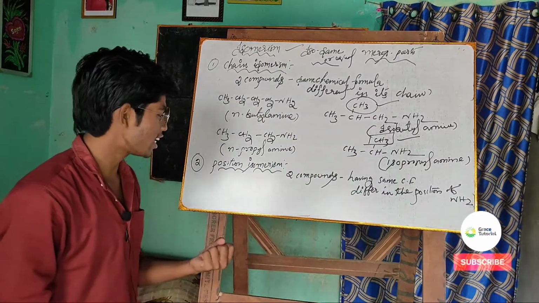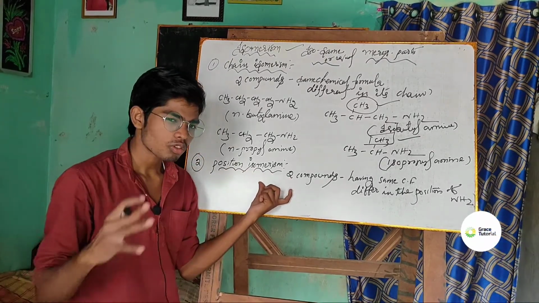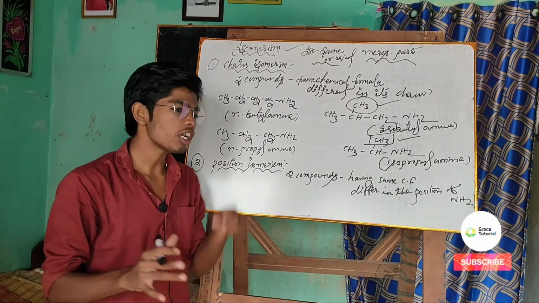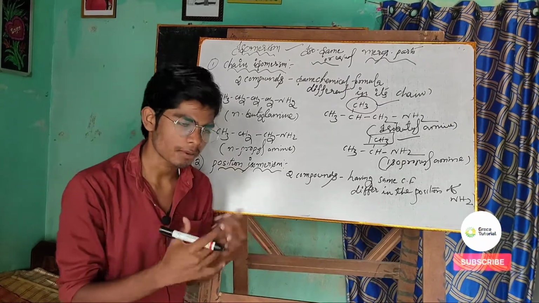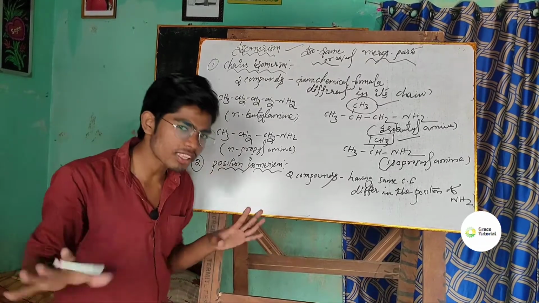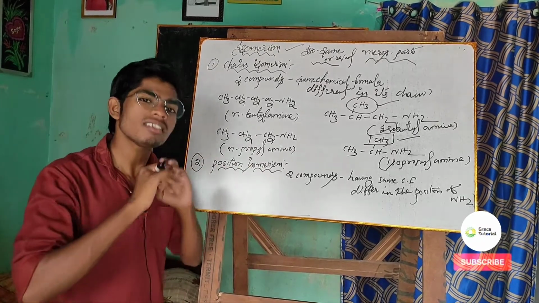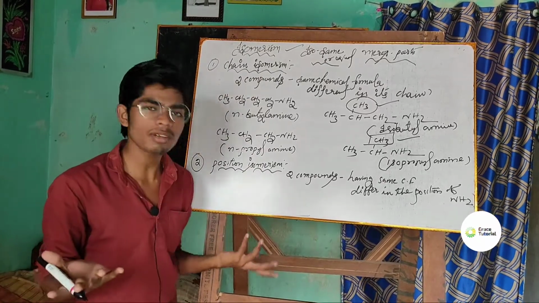So I think it is very clear to you. It's very interesting as well. Position isomerism. If any isomerism comes, you need to understand two things here: what is the same and what is different. The same is very common for all the isomerisms, that is the chemical formula. The chemical formula is the same in the case of chain isomerism as in position isomerism as well.